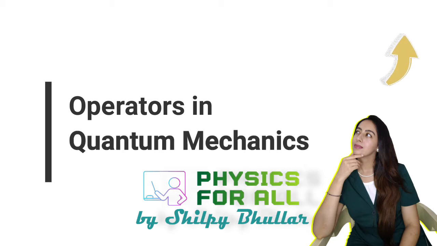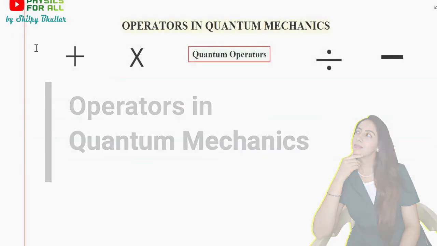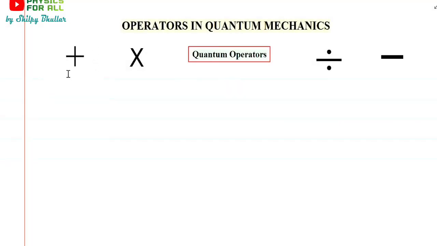In this video, we are going to discuss operators in quantum mechanics. Now, what are operators? You must have studied arithmetic operators like addition, subtraction, multiplication, division. You can see we have this plus sign. Whenever you see the plus sign, you know what you have to do: you have to add the numbers. Then this cross is the sign of multiplication. Whenever you have any number and this appears, you know you have to multiply the numbers.